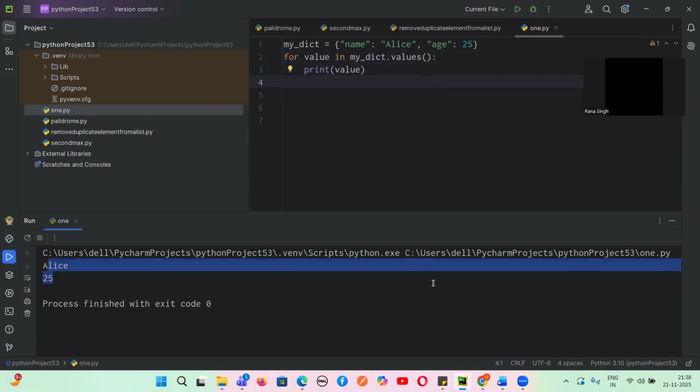If I want only the keys, I can use a method called keys. Let's suppose I write here key and I want to print this, so I can get only keys. These are a few of the techniques. If I want the key values, only the keys, or only the values using the for loop, this is how the for loop works. Any doubt, guys?